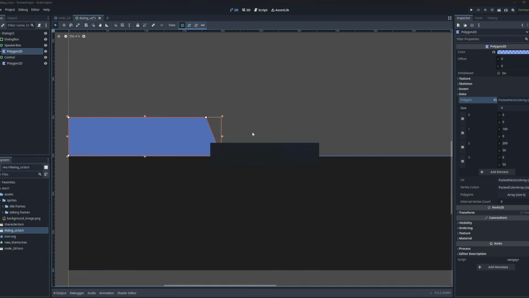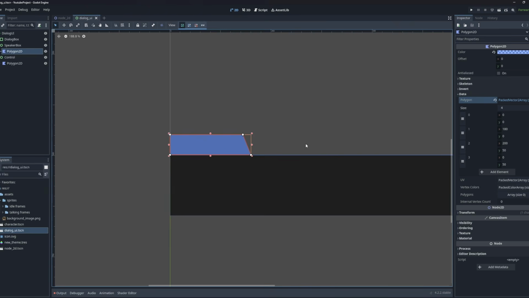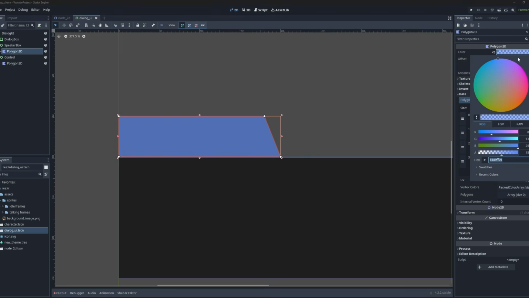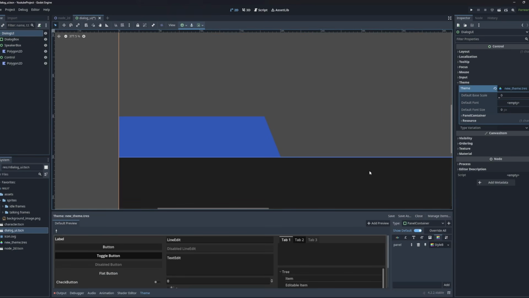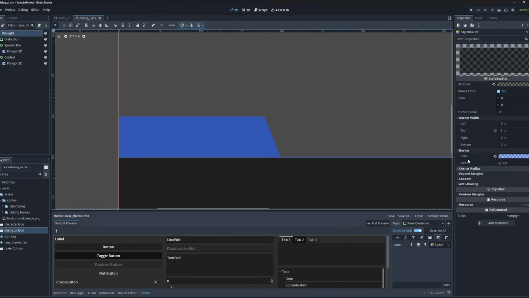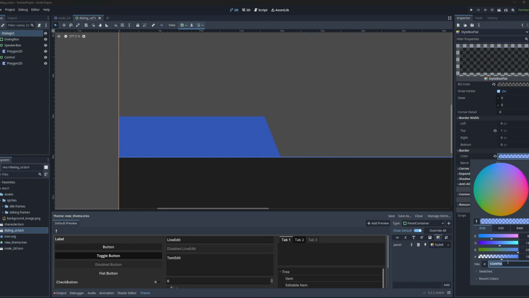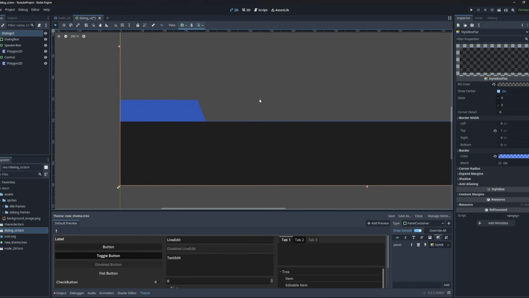Gonna save my scene. I'm gonna tweak the blue color a little bit actually, because it's not exactly what we want to have. Something more like this. And I'm gonna copy this and put it for my other panel as well. Right there. Confirm. Just so we have the same blue everywhere. There we go.